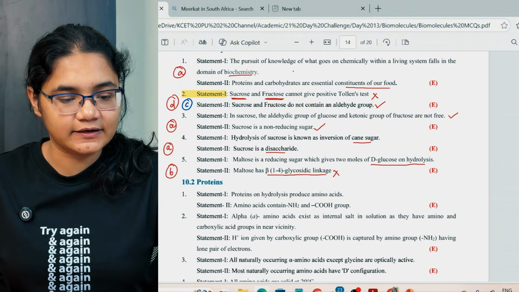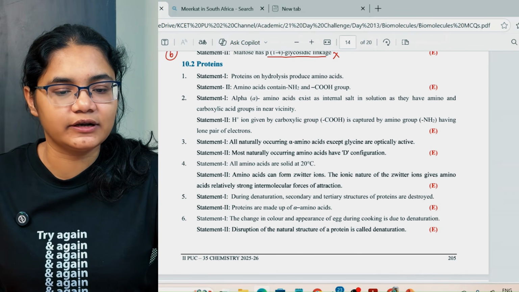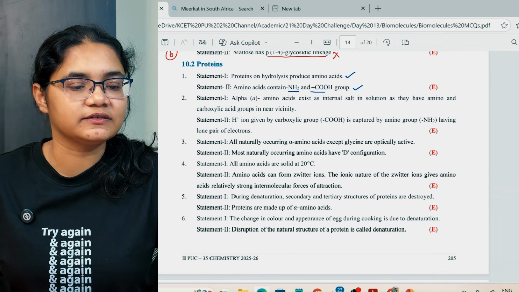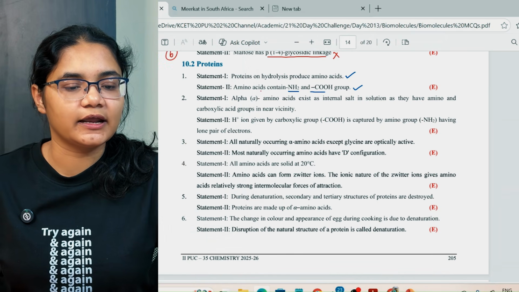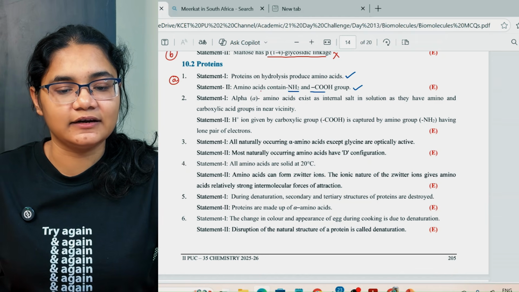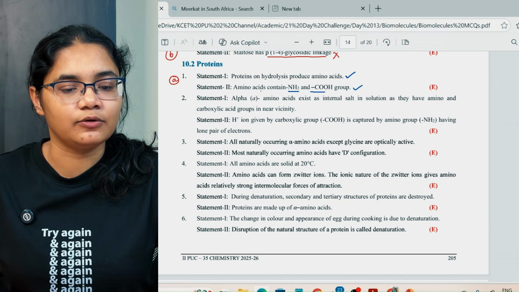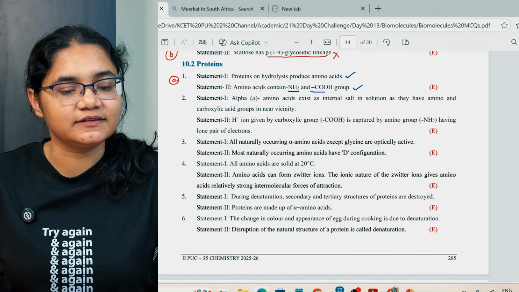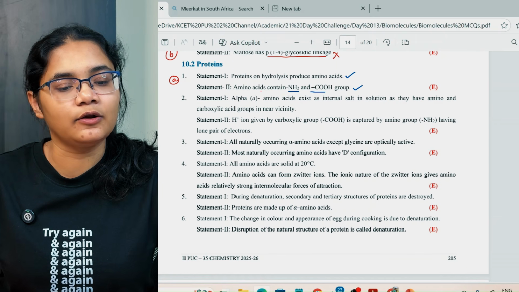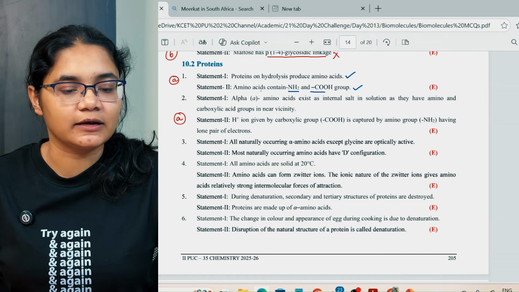Okay, next let's move to proteins here. Proteins on hydrolysis produce amino acids. Amino acids contain NH2 and COOH group. Both the statements are correct here, so the correct answer is option number A. Next, alpha amino acids exist as internal salt in solution as they have amino and carboxylic groups in near vicinity. H plus ions in the carboxylic group is captured by the amino group having the lone pairs of electrons. Again, both the statements are correct here.